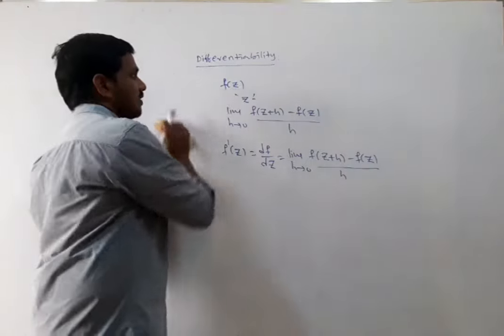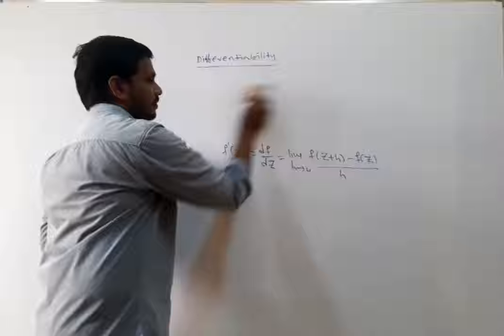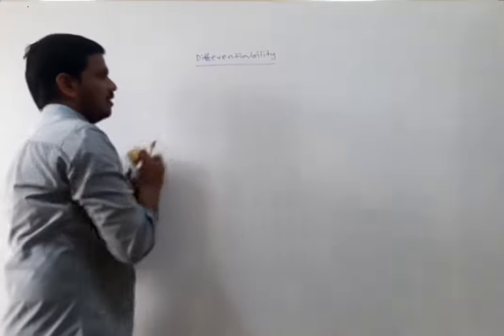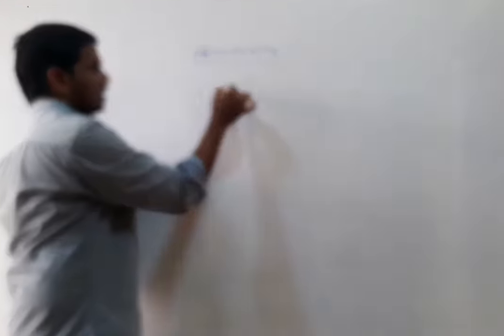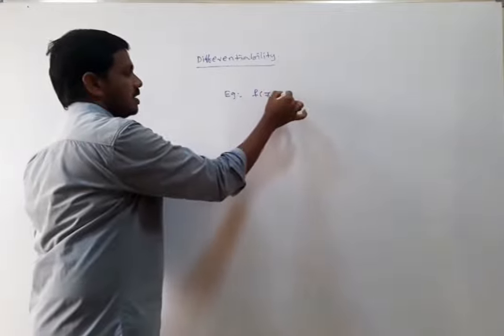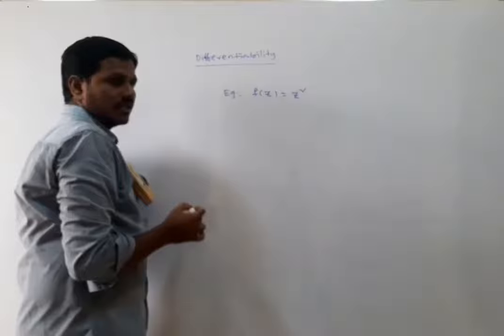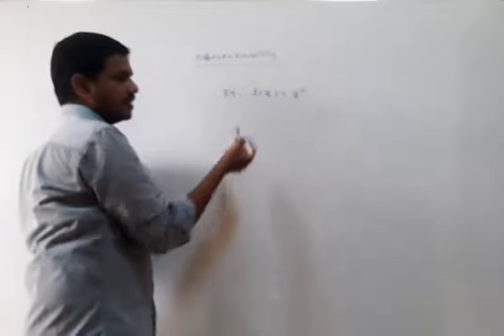Now let us take one example for the differentiation. A simple example: f of z is equal to z square. I am going to check the derivative of z square.